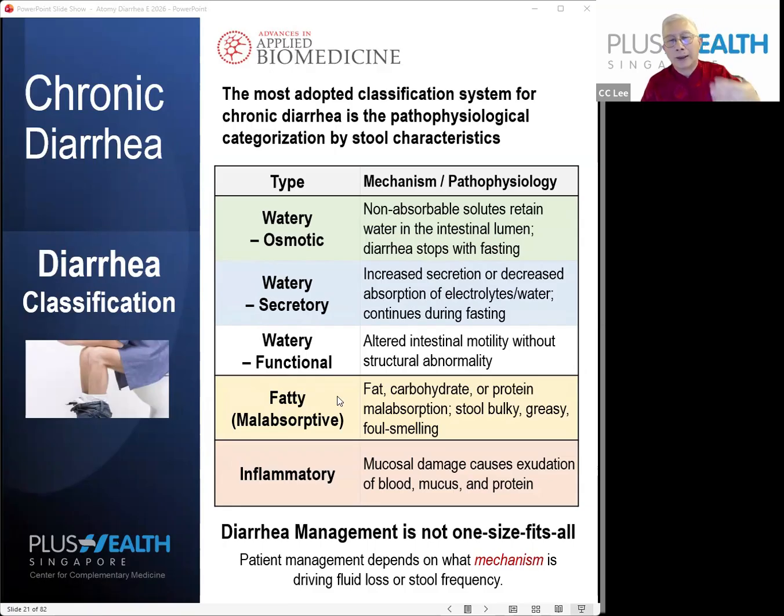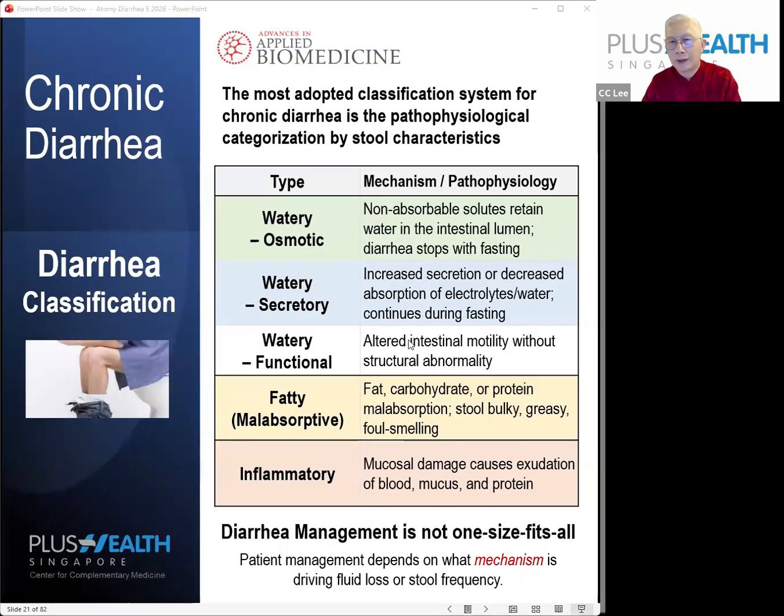Then another type of diarrhea you can differentiate is the fatty one. The fatty diarrhea usually is foul-smelling. Stool is bulky and greasy. So if you look at the stool itself, you are able to differentiate whether the diarrhea is watery or fatty. And there's a third type of diarrhea, usually inflammatory. In this case, you will find blood in it, you find mucus in it. So these are more serious types of diarrhea. So first of all, you need to differentiate the general type of diarrhea when you have it, whether it's watery, fatty or inflammatory.